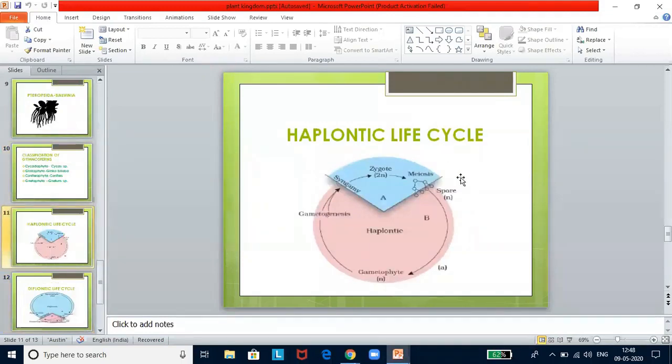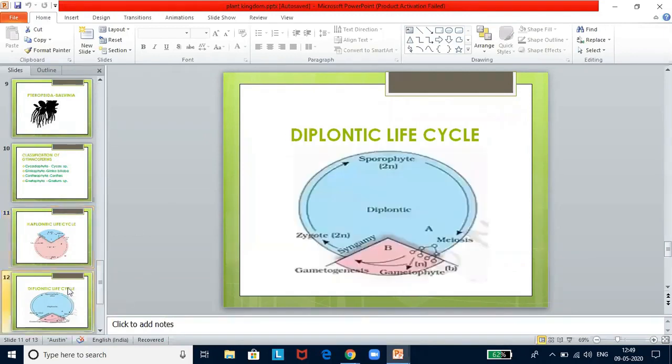So this is the haplontic life cycle. So here you see that the sporophyte is represented only by the zygote stage. Here, that is the 2n stage. So here zygote is the only representative of the sporophytic phase. You will not find a free living sporophyte. Zygote will undergo meiosis resulting in the formation of haploid spores. Haploid spores will divide mitotically and form the gametophyte. Free living gametophyte is the dominant phase. Examples are Volvox, Spirogyra, and a few species of Chlamydomonas.